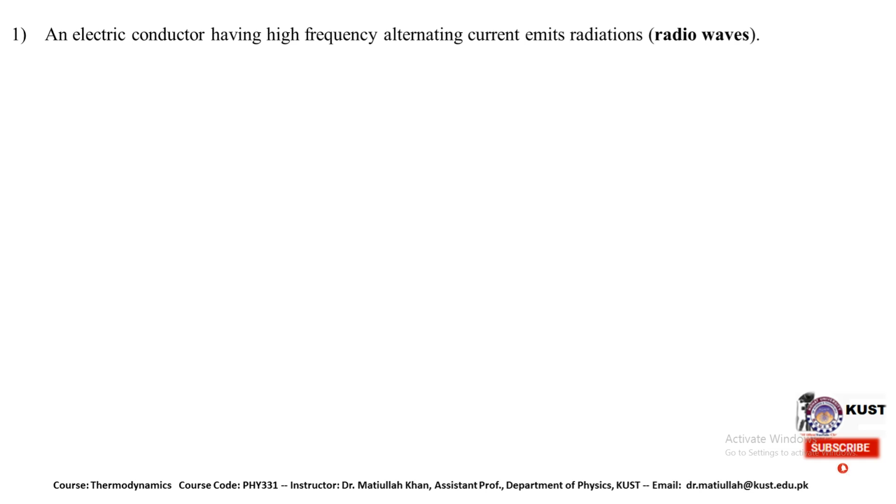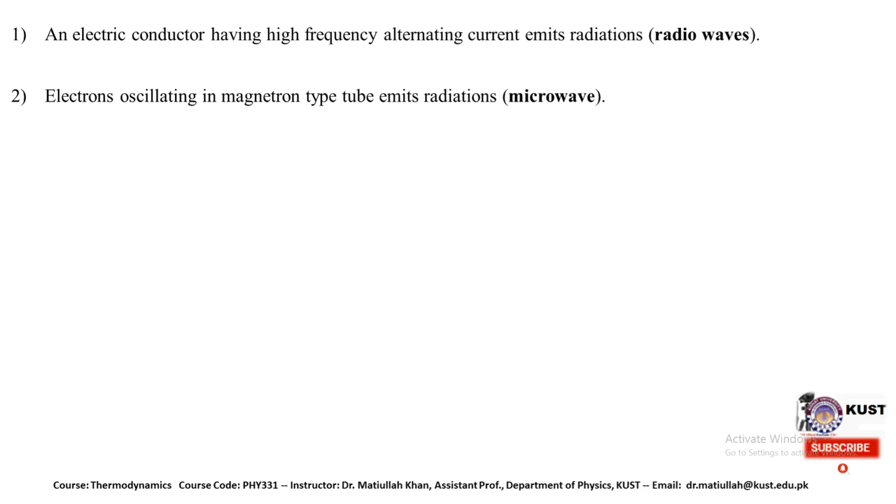High frequency alternating current emits radiation, and these particular radiations are called radio waves. Electrons oscillating in a magnetron type tube emit radiation. Because an electron is a charged particle, its oscillation creates electromagnetic radiation, which is called microwaves.